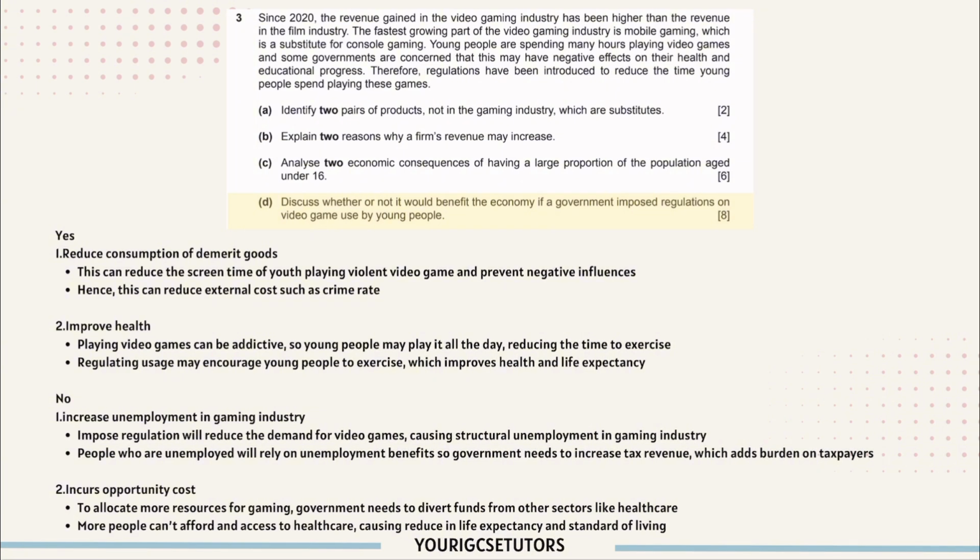Second, this will incur opportunity costs. So to allocate more resources for gaming, government needs to divert funds from other sectors like healthcare. So more people can't afford and access healthcare, causing a reduction in life expectancy and standard of living.